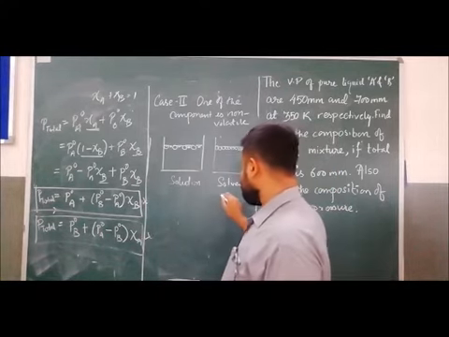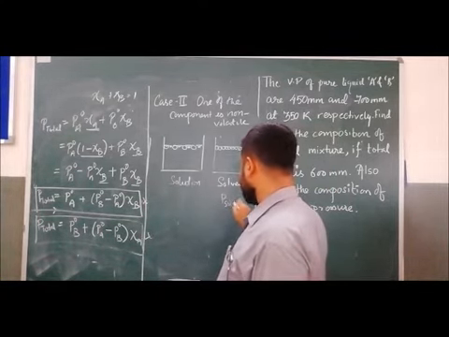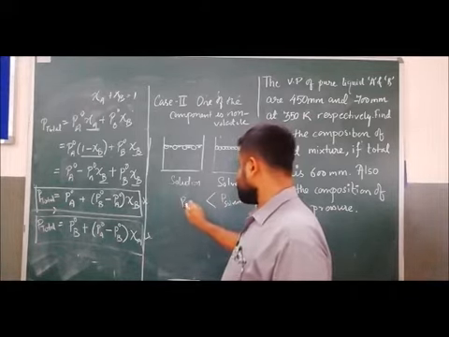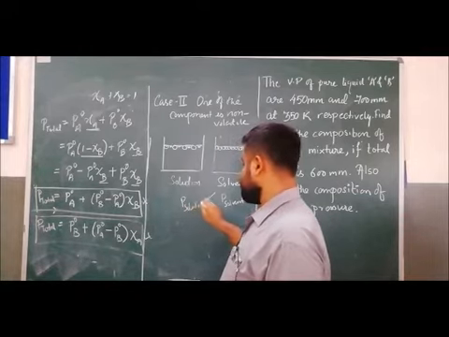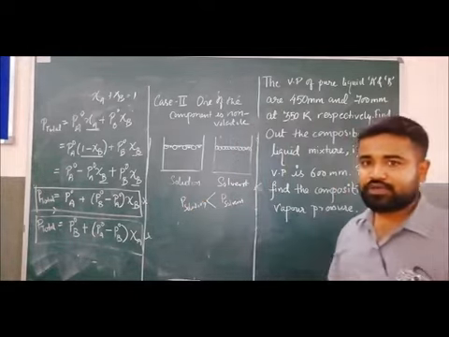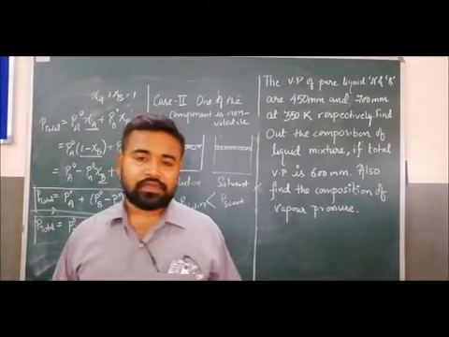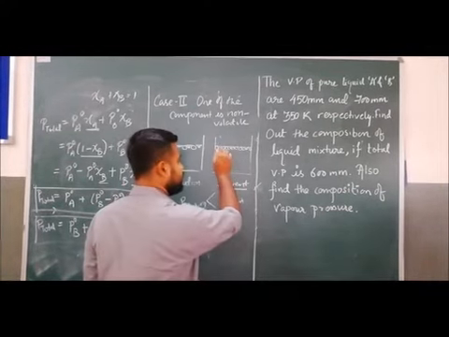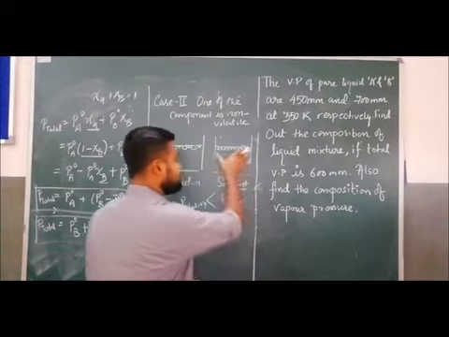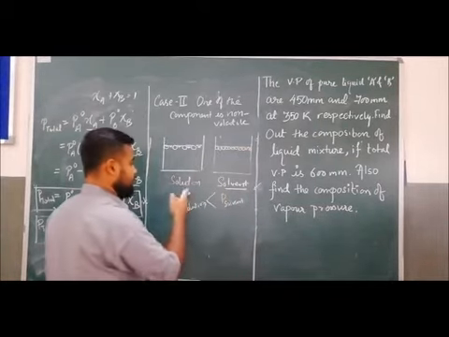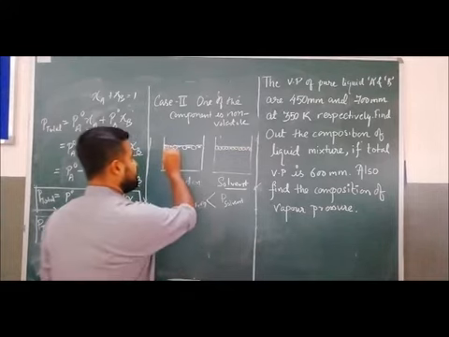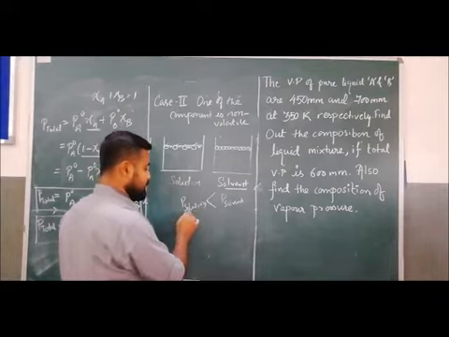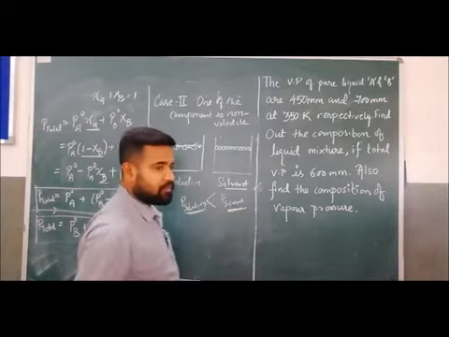The pressure of the pure solvent is always greater than the pressure of the solution. So whenever there is a solution, the vapor pressure decreases, because when we take the pure solvent, the number of particles present at the surface is more as compared to the solution where the number of particles of the solvent is less, and that's why the vapor pressure is also less than that of pure solvent.